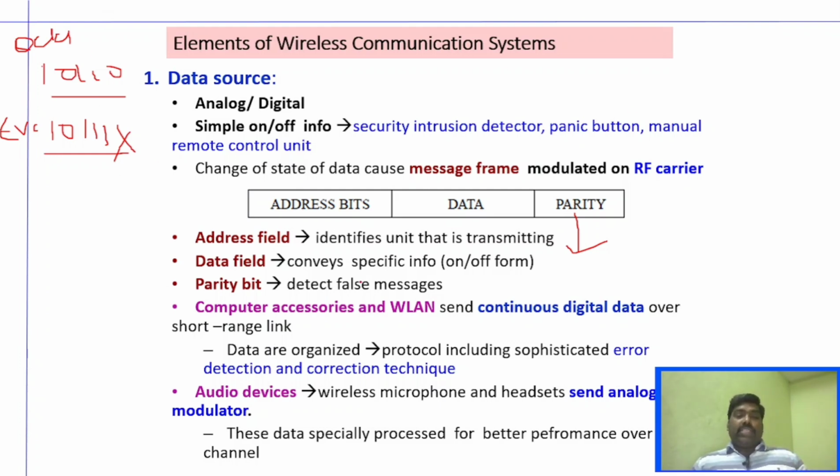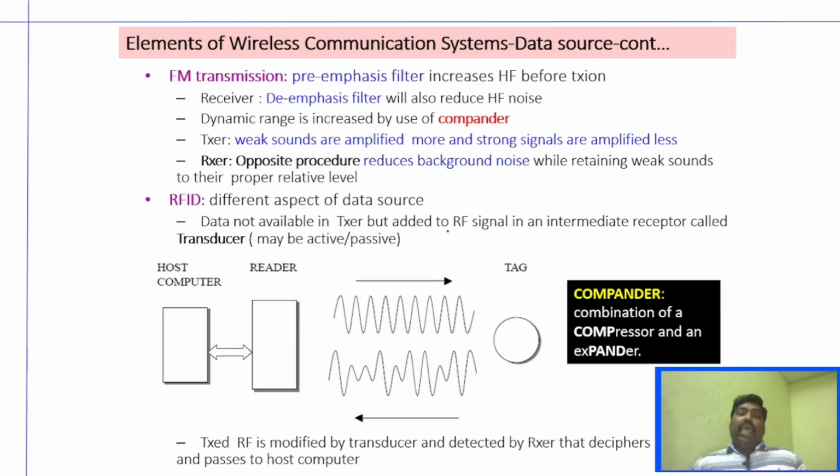And the source can be even a computer, where it is able to send continuous digital data, with sophisticated error detection and correction techniques. Or it can be an audio device, such as wireless microphones and headsets, which send analog data. Or it can be a simple on-off signal, as I said, like an intrusion detector, panic button, or any remote control element. So you have different types of sources, and depending upon the sources, the transmission also can take place differently.